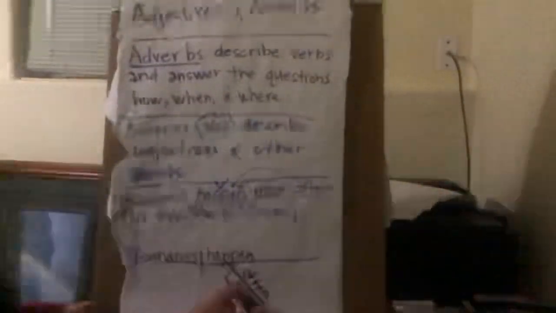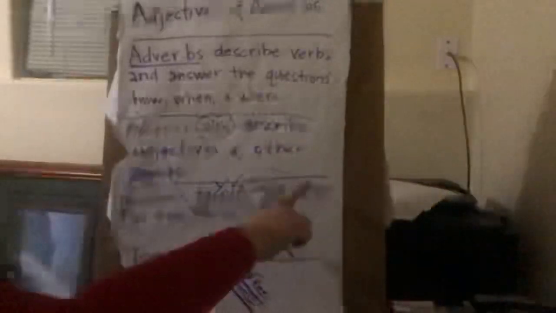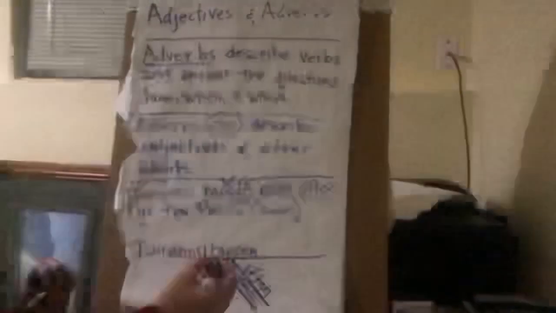So did you get all that? So we have often being our adverb, and then most. So most often. Most is describing how often it happens, and often is also describing when it happens. So we don't put them both going here. We have this one coming off because it's describing often.